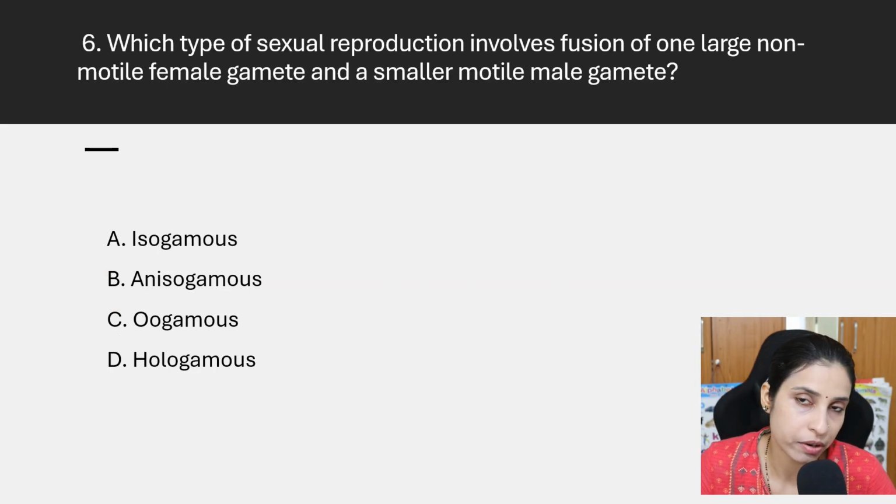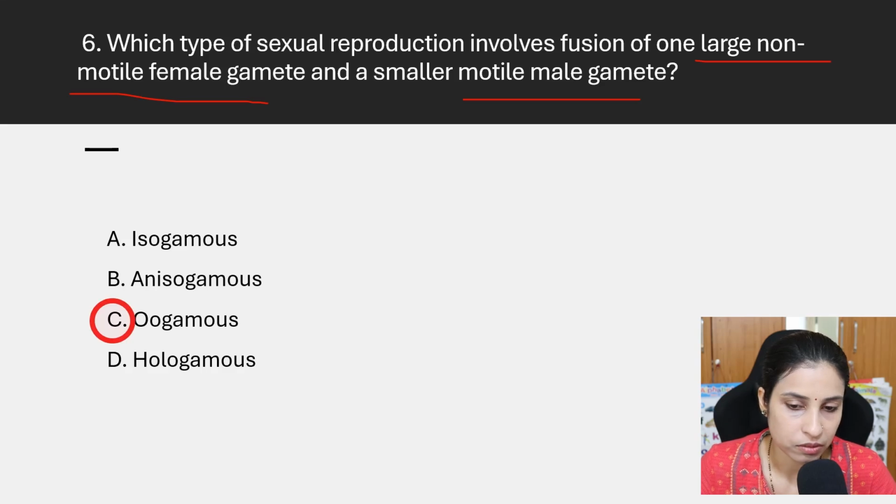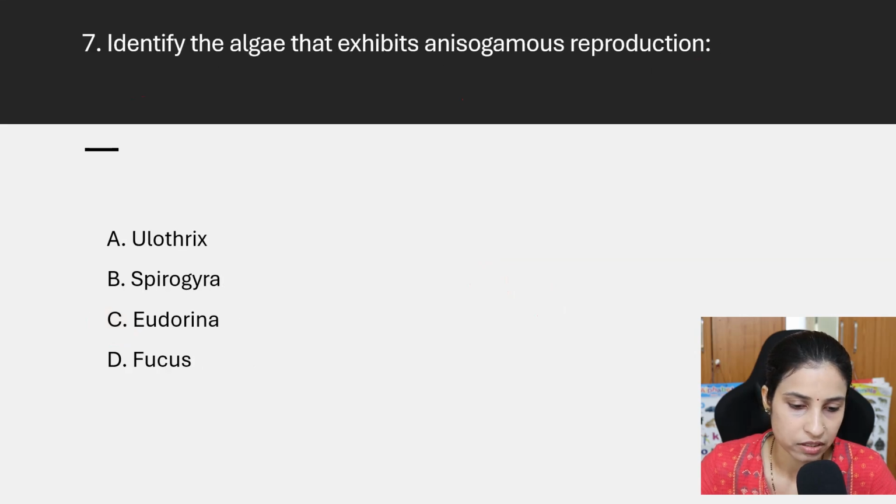Which type of sexual reproduction involves fusion of one large non-motile female gamete and a smaller motile male gamete? One is a large non-motile female and the other a smaller motile male gamete. That is observed in oogamous. Only in the oogamous type do we observe that one, the female, is larger and non-motile, and one is motile and flagellated. Okay.